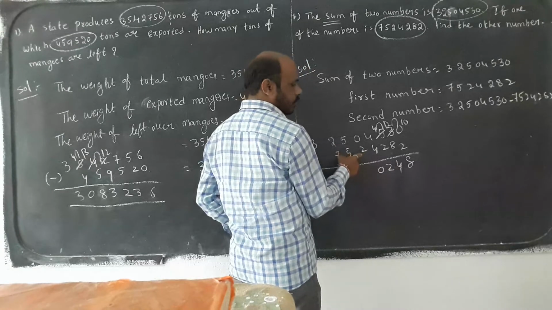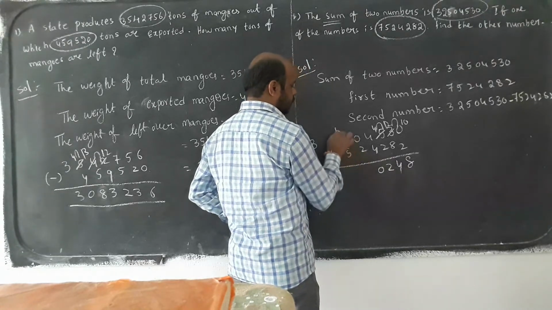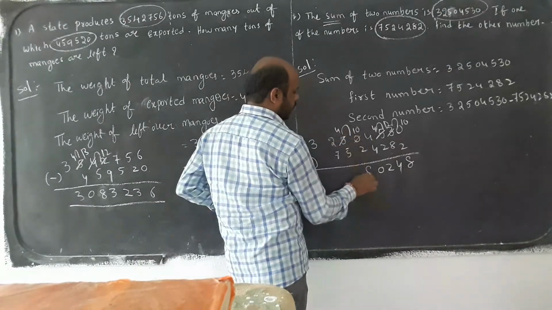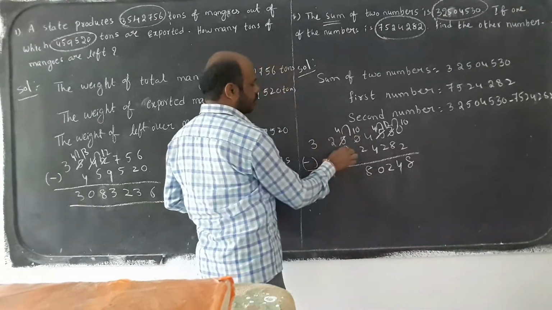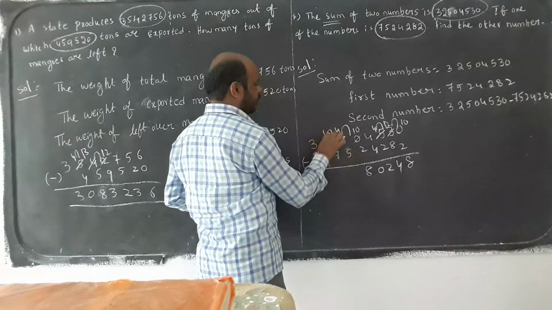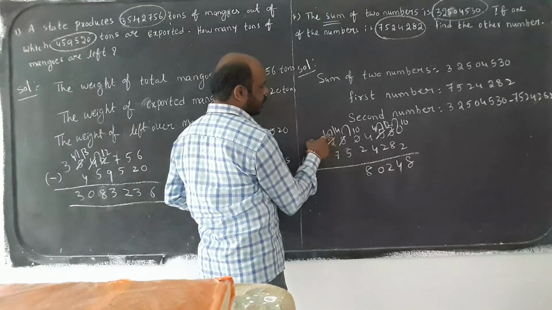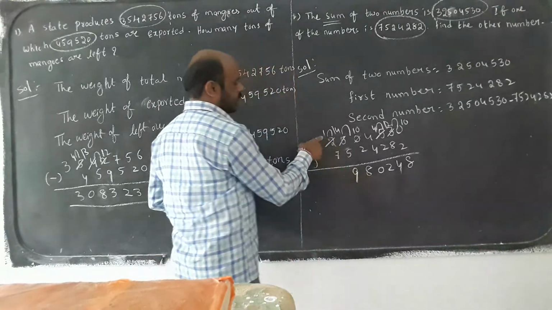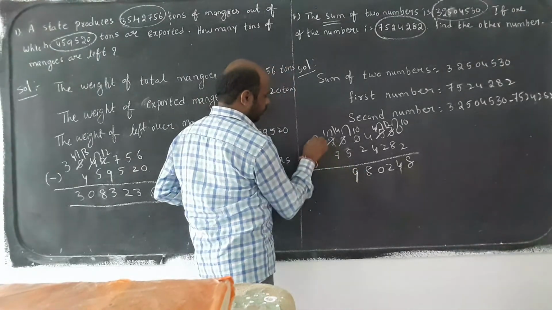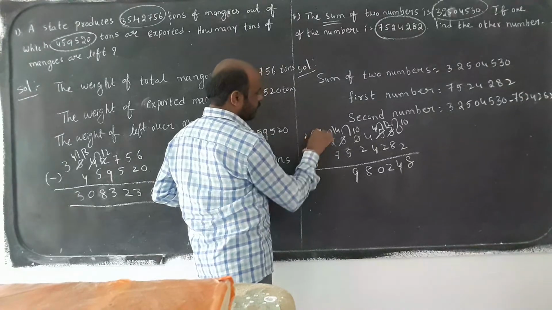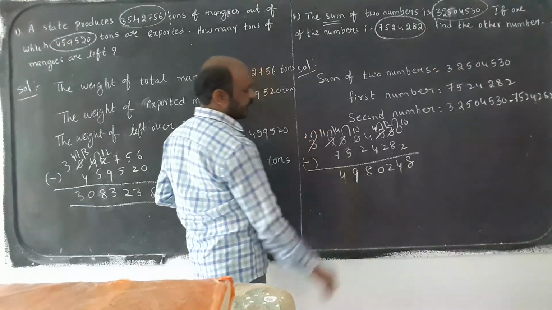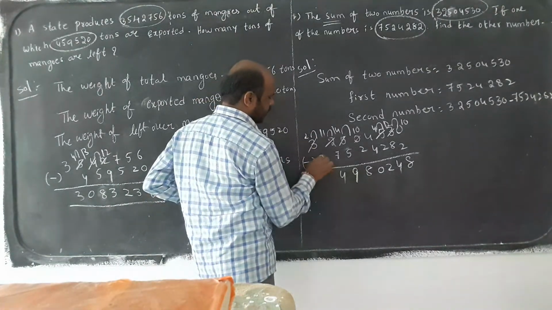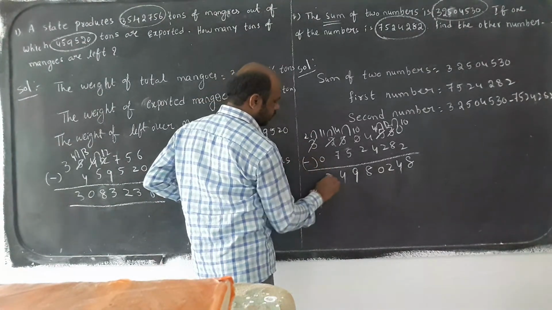Then 0 can't remove 2 from 0. Then take a borrow, and it becomes 10. 10 minus 2 is 8. Again 4 minus 5 won't go. Then 4 takes a borrow, 4 becomes 14. 14 minus 5 is 9. Then 1 can't remove 7, so it becomes 11. 11 minus 7 is 4. Then the last number, there is nothing here, so it is 0. Then 2 minus 0 is 2.